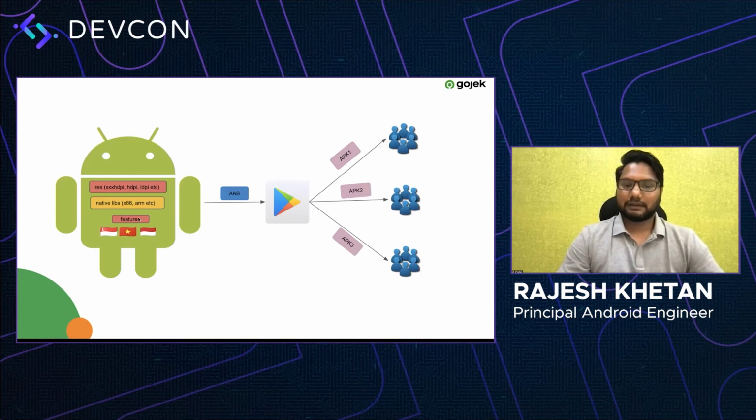Yep, and the feature part here can be done through dynamic delivery of features. A lot of features at Gojek which we build are targeted for a specific country or region, right? So we also wanted to see if we can make a lot of our features dynamically deliverable. We are still working on this, and we'll continuously keep working on this to make sure that the APK size remains small.